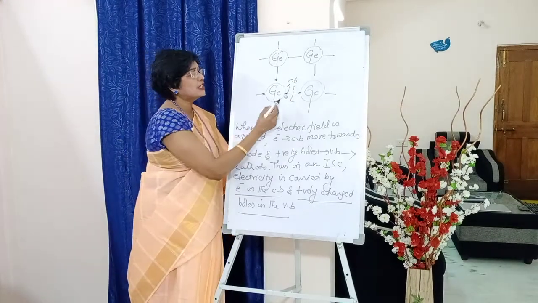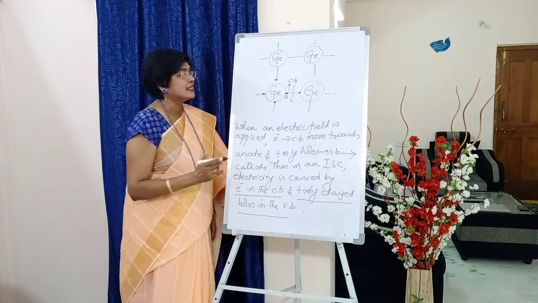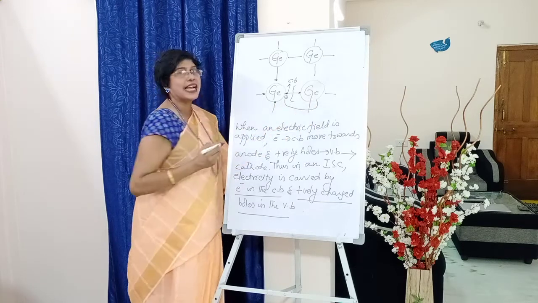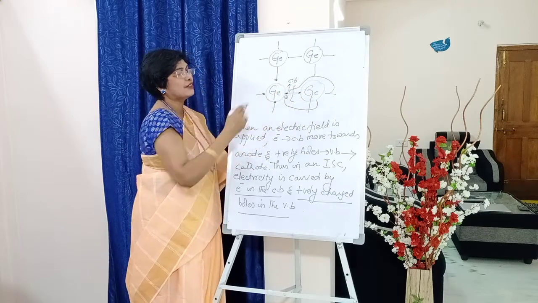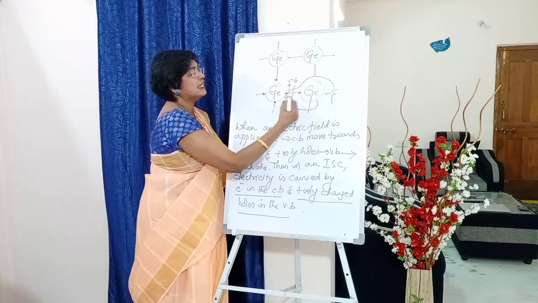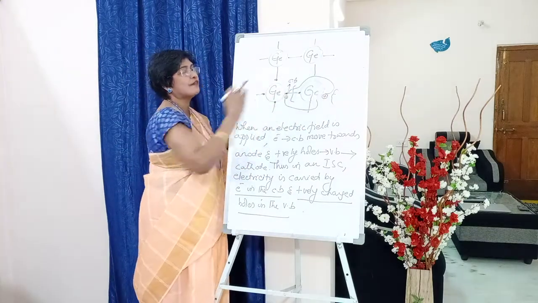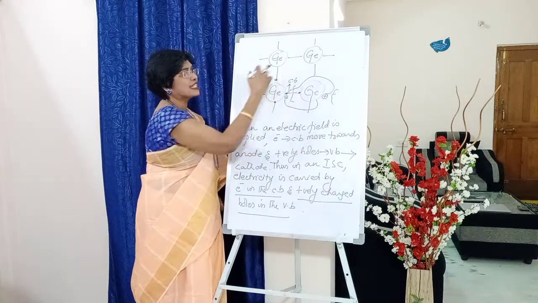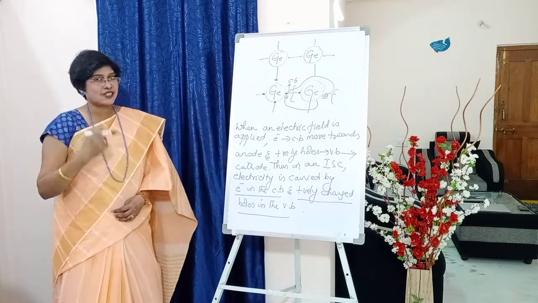Now this positive charge will not stay only with this germanium atom. It moves towards the next atom by accepting an electron. Now it takes up the electron, so again a new bond is formed. Here the bond will be broken and this positive charge will come here. Next, this takes up an electron from this atom, like this. This positive charge will be moving throughout the entire crystal structure.